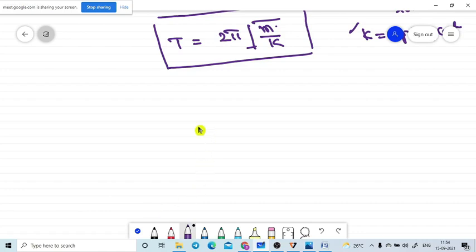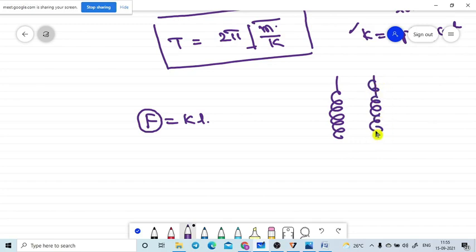What I told you according to Hooke's law: Hooke's law says that the restoring force F is directly proportional to k into L, if we take only magnitude. But what I am telling is that the restoring force is generated only due to the weight of the body. That means when this is the initial spring and I attach a load on it, the spring is elongated by some distance L. This is the elongation of the spring.